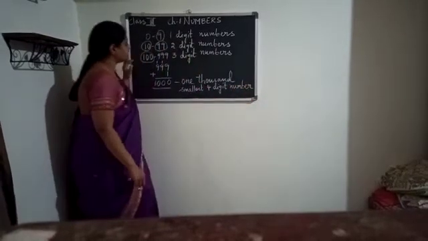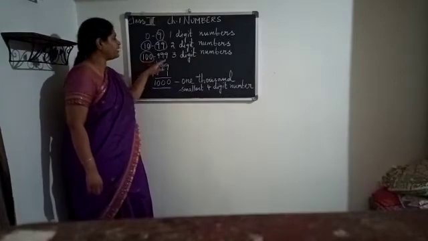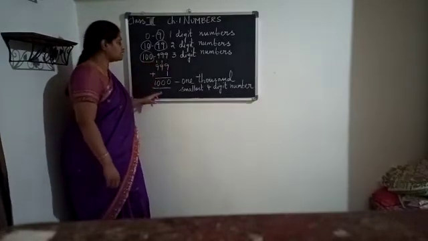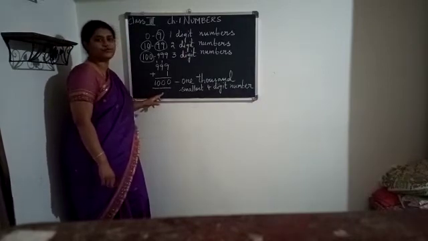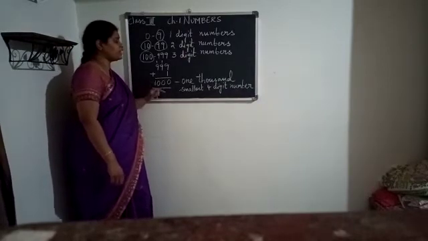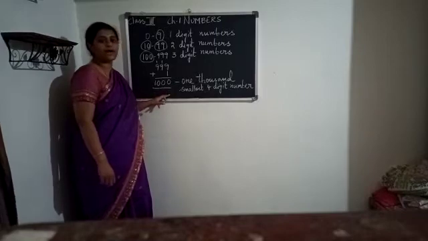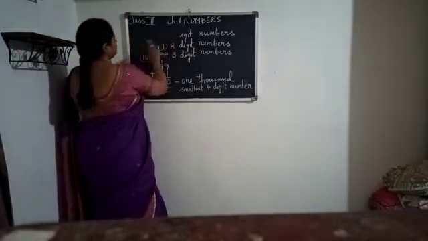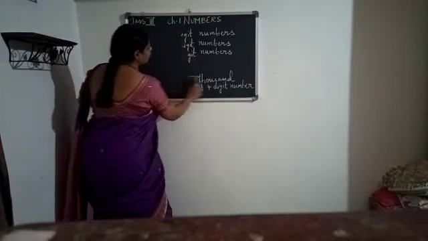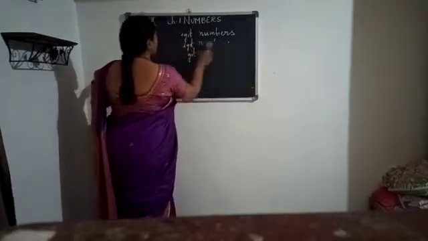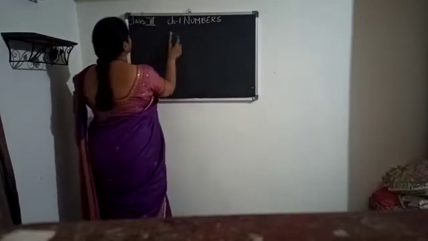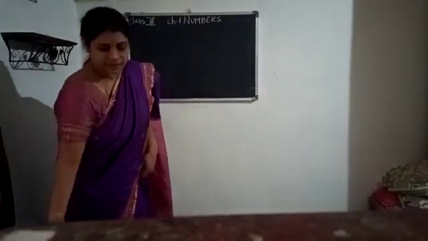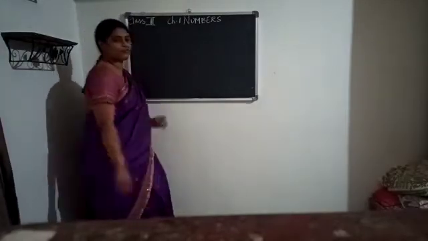So, is it clear, children? So when we added 1 to the largest 3-digit number, we got the smallest 4-digit number of the next series. So in this chapter, you are going to learn about thousands. So we are going to learn how to read and write the places for thousands. So let us see a few examples.